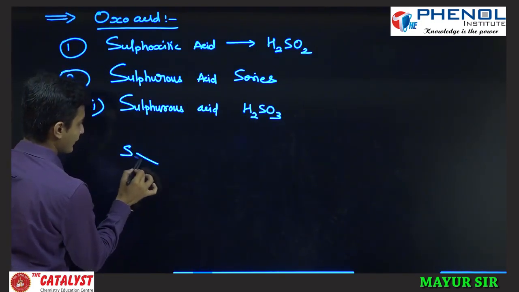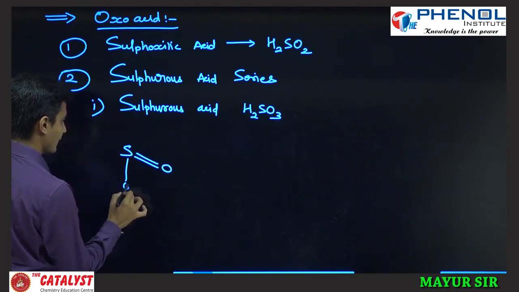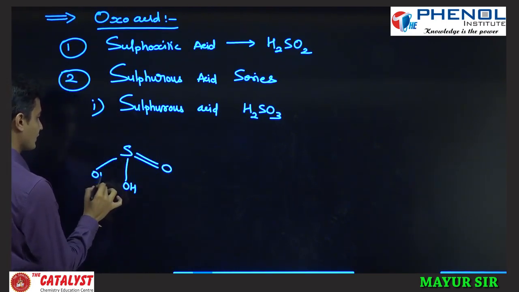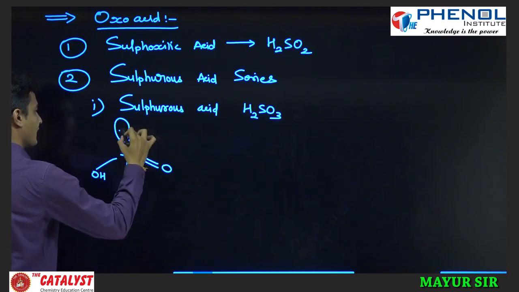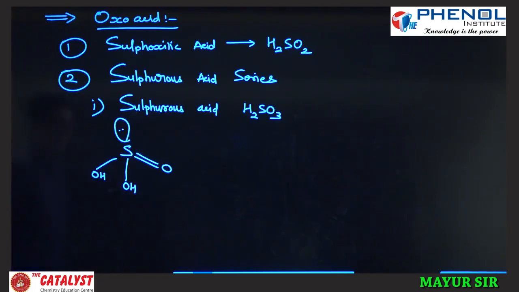So we write one double bond, one OH, a second OH, and one lone pair on the sulfur atom. This one is sulfurous acid.